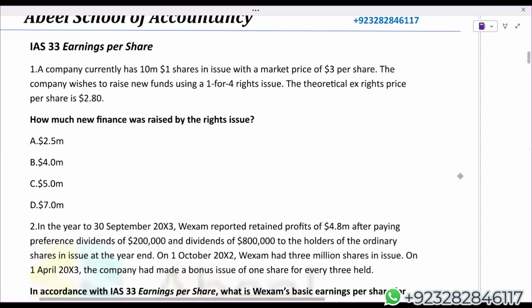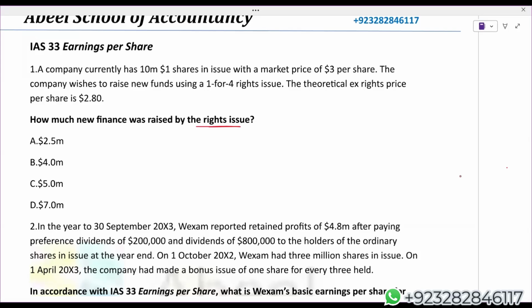Question number 1 says, how much new finance was raised by right issue? Obviously, we know that whenever a company makes a right issue, the company raises finance. Now, this time they are asking a very different question when it comes to IAS 33. They're not asking weighted average shares, and they're not asking theoretical ex-right price. They're in fact asking us how much finance the company has raised by issuing right shares.